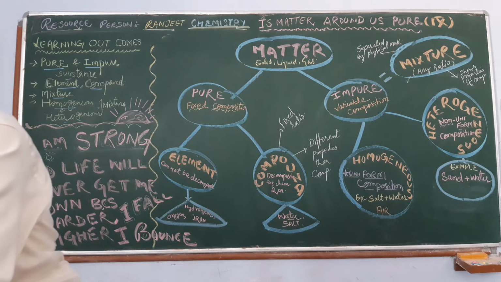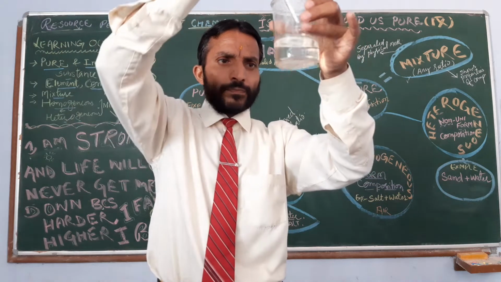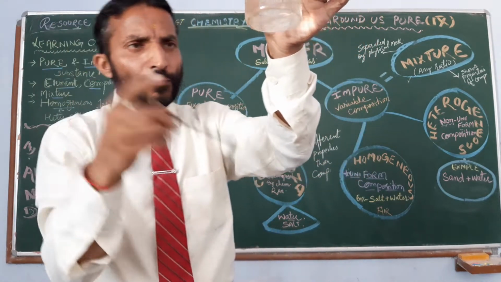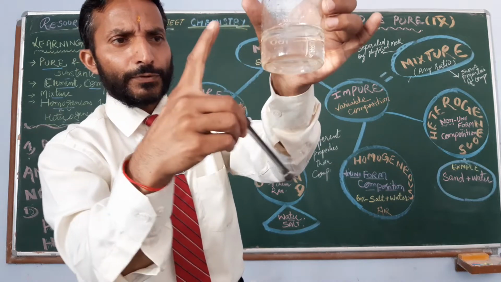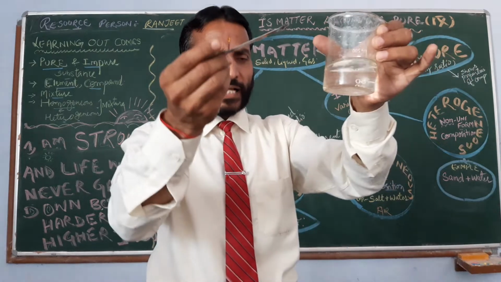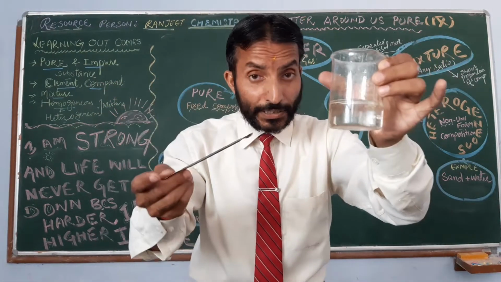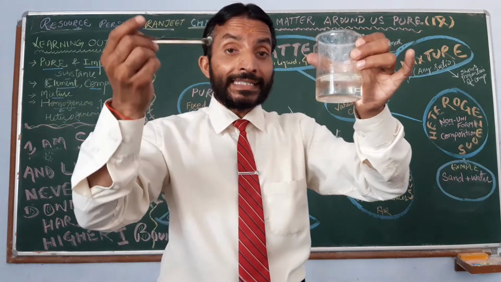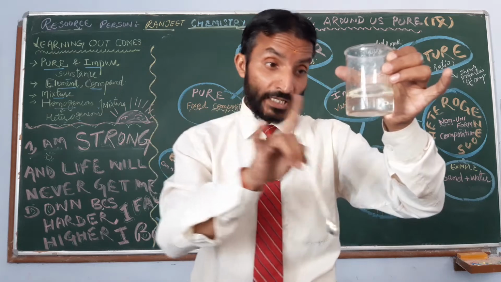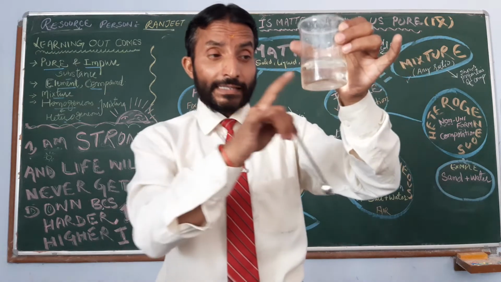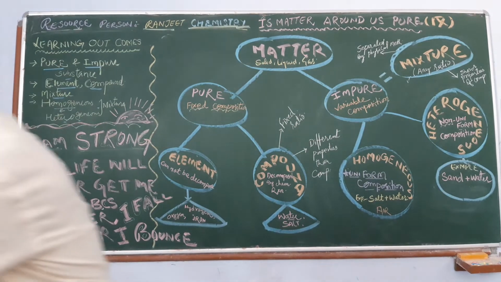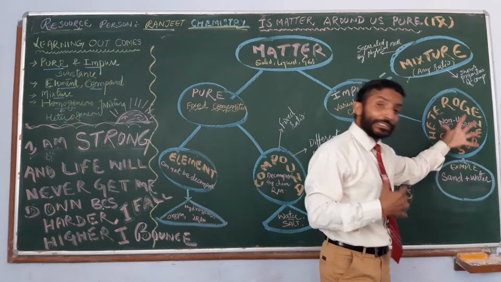One more example of homogeneous. In this, I will dissolve this salt, sodium chloride. When you dissolve it, you will find the particles are uniformly distributed. It is not that more particles are here and fewer are there. When you taste it, you will find it is equally salty from every corner, right? So this is known as homogeneous. It's a mixture of two components, salt and water, but it is homogeneous. More examples, right? And next is heterogeneous.